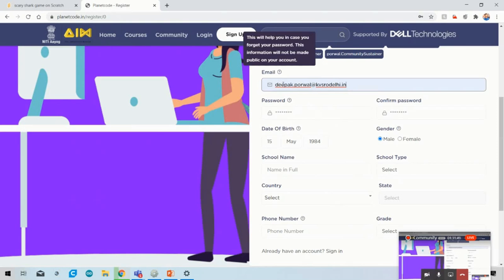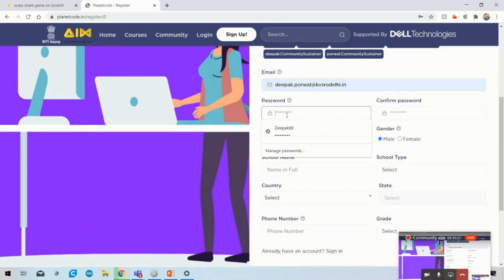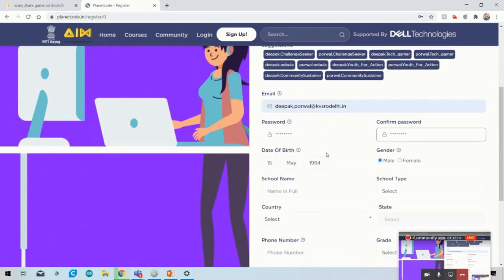It is not compulsory, but if you forget the password, then the reset password link will come to your email id. For password and confirm password, make any unique password, and the password will be the same in both blocks. For date of birth, write your date of birth, like 15 May 1992, 1904.